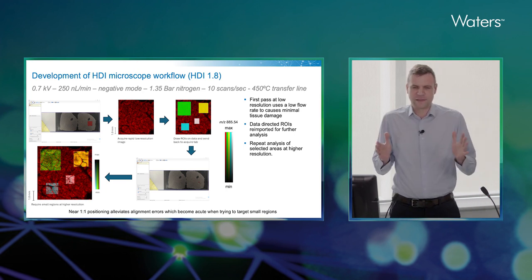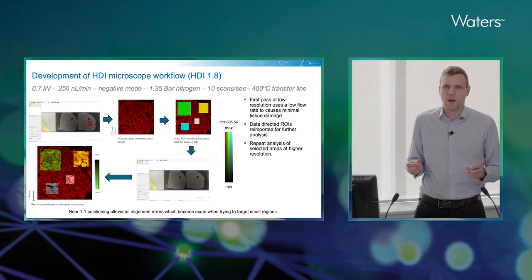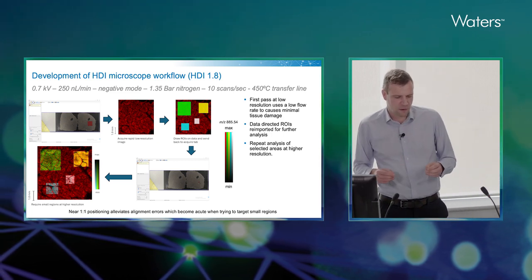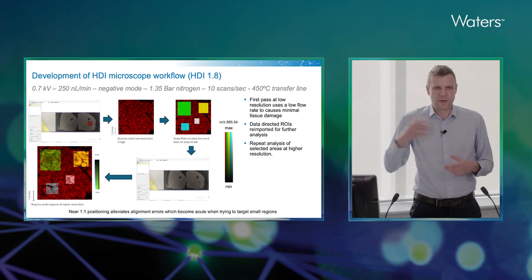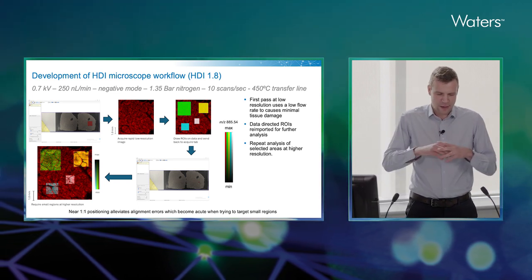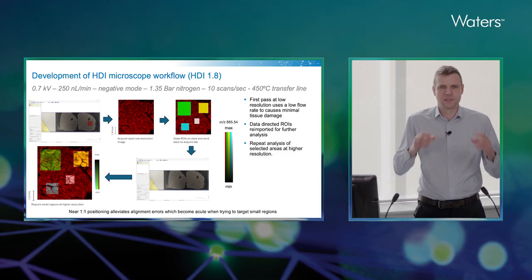We can then look at that data and draw regions of interest that we want to go back and reacquire at higher resolution. You see the boxes here, these are the areas that have been targeted for reacquisition. We then load those back into the HDI method creator, increase the resolution, and reacquire those specific regions.